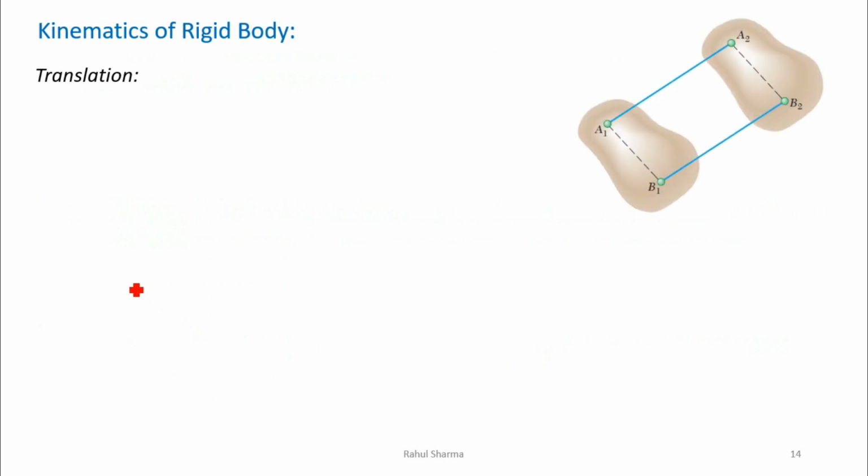When we have the case of a rigid body, we have to understand these terms. First is known as translation. Now what is translation? Let's say there are two particles. Just try to understand, this is an object of arbitrary shape. There is no diagram, just try to understand this. Let's say this is an arbitrary shape object, and in this object I have considered the points A and B. It might be any number of points, but for study I am taking 2 points inside the object. Now I join A with B with a straight line. This is the line joining the two particles A and B.